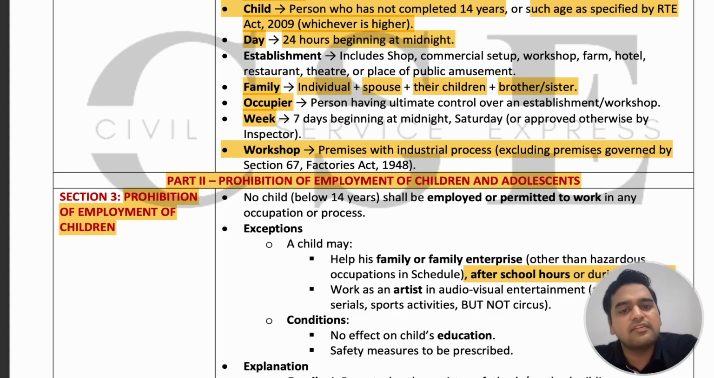Secondly, if they are working as an artist in any audiovisual entertainment, ads, films, TV serials, or sports activities, but not a circus, then they are also allowed to work.